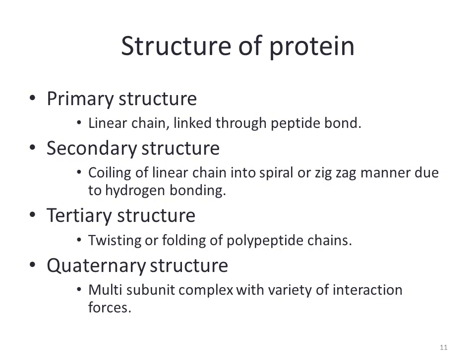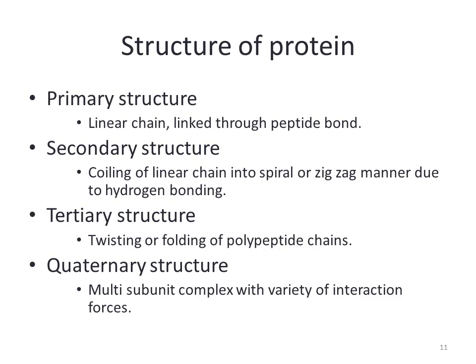And when this basic linear chain gets coiled into a zigzag or spiral manner, and other types of bonding are involved, just like hydrogen bonding in this coiling, then it is called secondary structure.